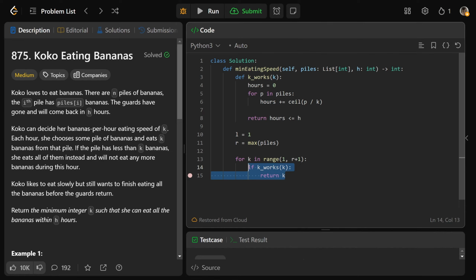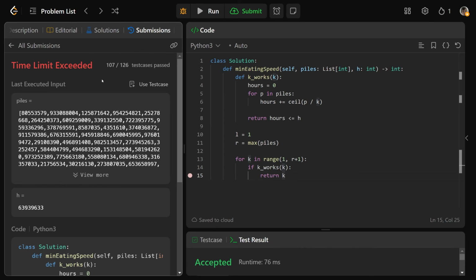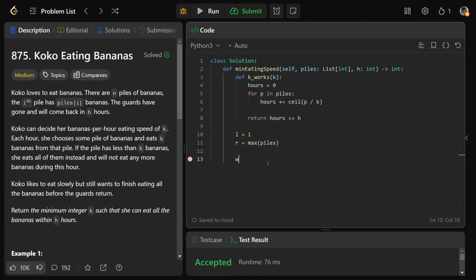At some point that must actually be true because we're going up until the max of the piles, and so this will work. However, if you're to run this, you actually get a time limit exceeded because this is taking too long. The complexity of that is n, so this part gives n, times the max of the piles, so it's O of n times the max of the piles. Now let's optimize this part right here. The rest of this is perfectly fine. We just want to implement this as a binary search instead. Now the way to do this would be while L is less than R, and we'll talk about why it's not equal to in a second, while L is strictly less than R, we'd get k as our middle value.